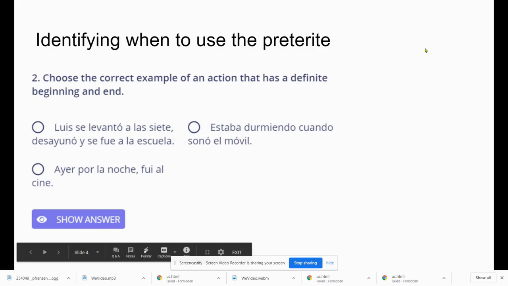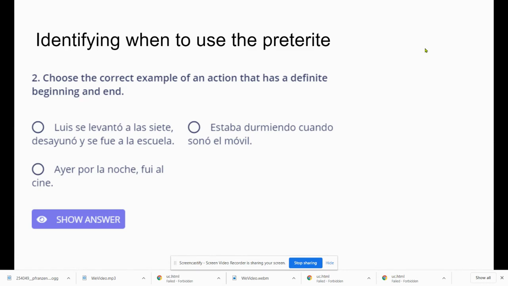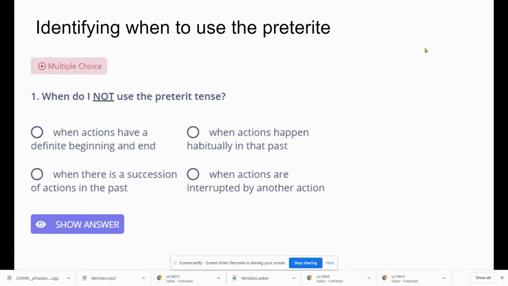Ok, chicos, hoy vamos a ver unas maneras o unas condiciones en cuando vas a usar el pretérito. We're going to take a look at some situations in which you'll need to use the preterite. And right in front of you, what you have are questions that you saw on the quiz that we did a few days ago. You were asked these questions because, since preterite is a review from Spanish 2, I wanted to see what you guys knew about the preterite. And I'm finding that there are many of you that don't know when to use it.